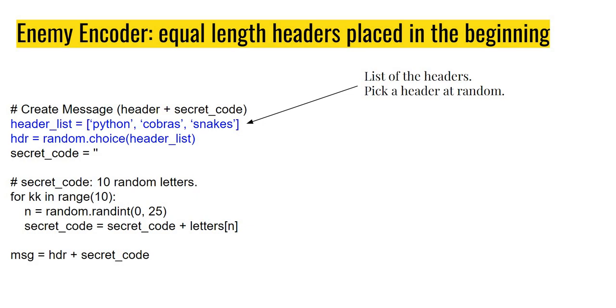First things first, let us enhance the enemy encoder with equal length headers placed in the beginning. So we say that, okay, look, enemy is not always using Python as the header, but in fact, enemy is picking up a header from this list, which is called a header list in my case, and enemy randomly picks up a header from this. Now this random choice makes you pick up any one of these. Now notice here, these headers are all 6 characters, equal length. Later on, like I said, we relax this requirement, but it's good to just do this and understand how we can build this code.